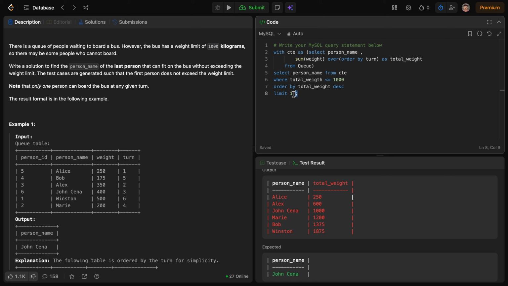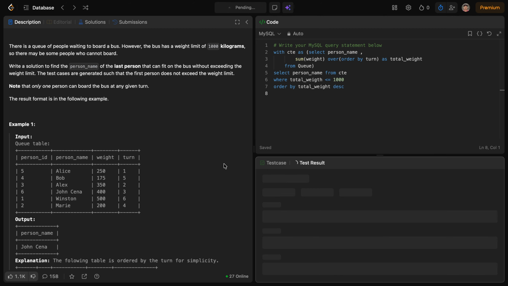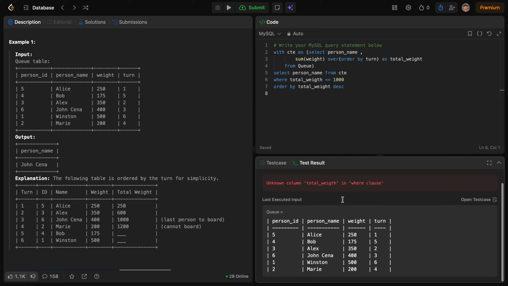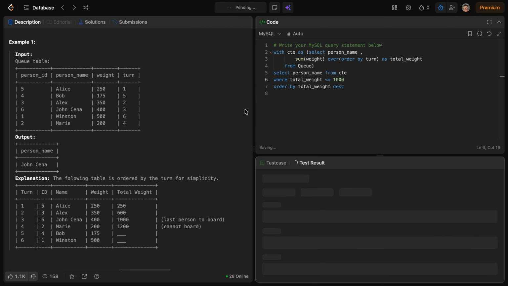So without LIMIT 1, let's see what it returns, then we'll see what we have to do so that we get the desired output. Okay, there is a problem.